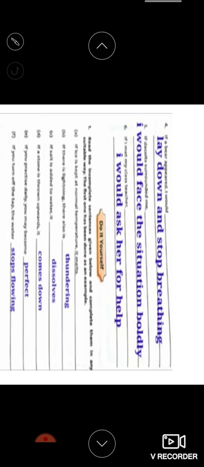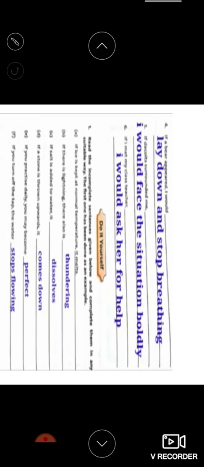The same thing I have written here. If a bear appeared, I would lie down and stop breathing. If dacoits surround me, I would face the situation boldly. Boldly means you may fight, or you can say that I will give away all my jewels if you're not strong enough. If I met my class teacher, I would ask her for help. It depends, whatever you want you can write down.